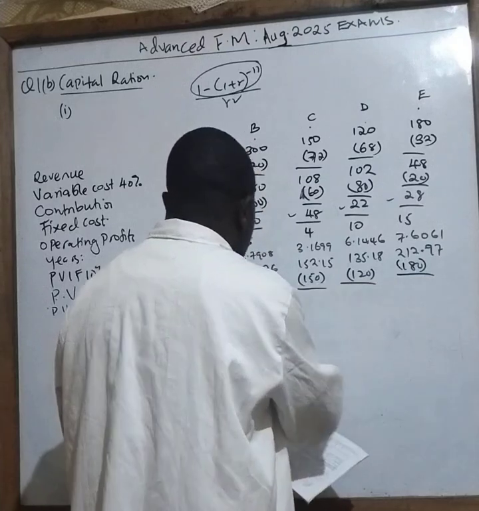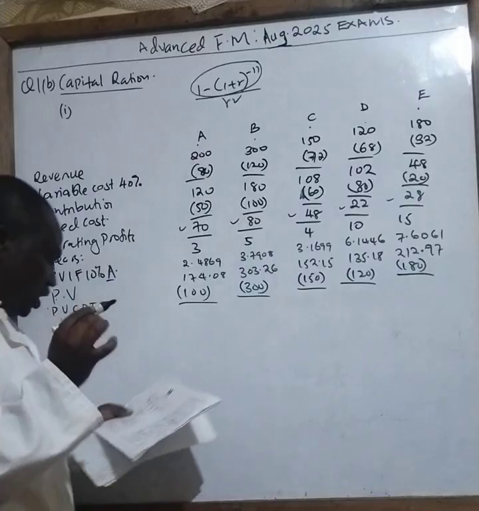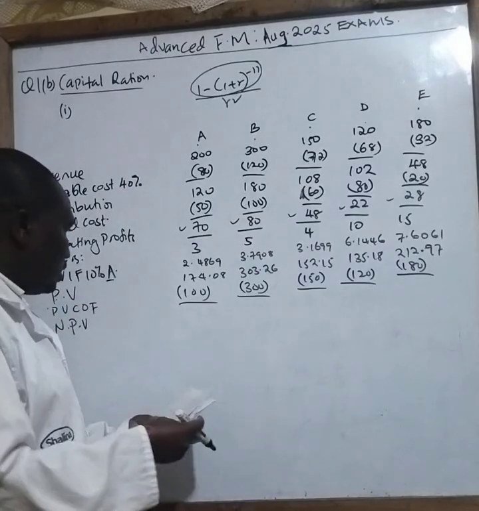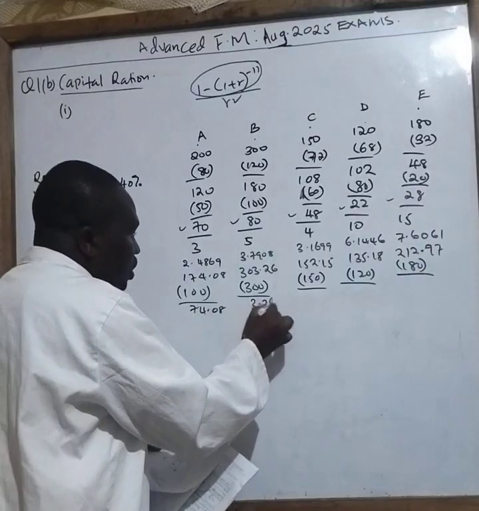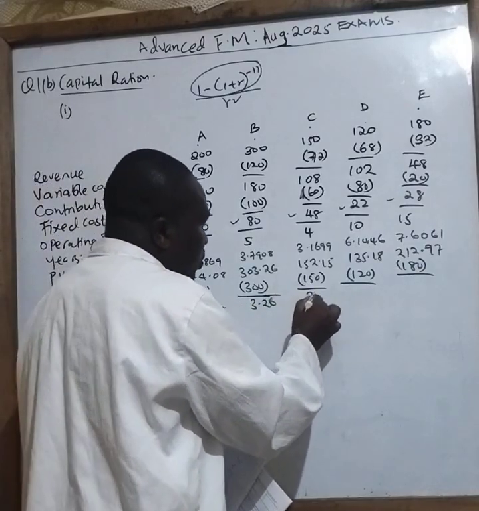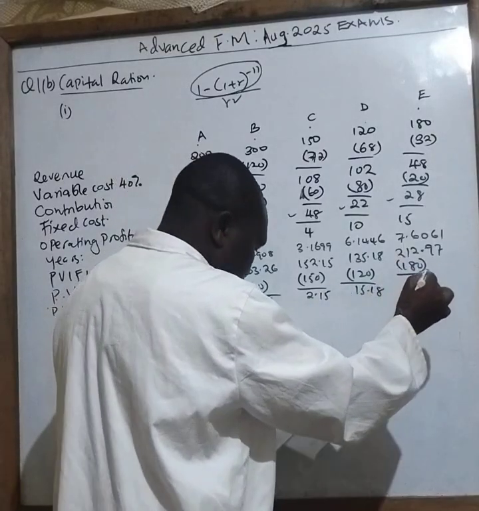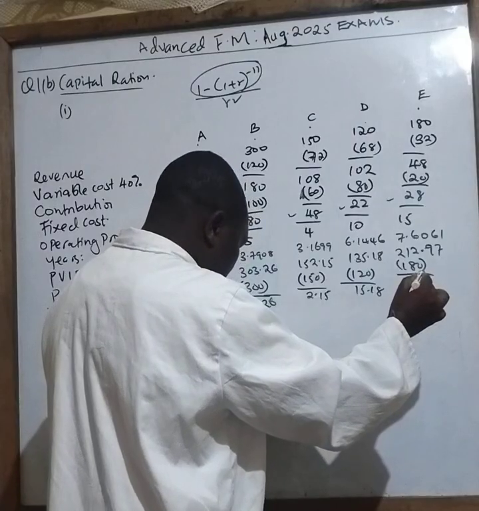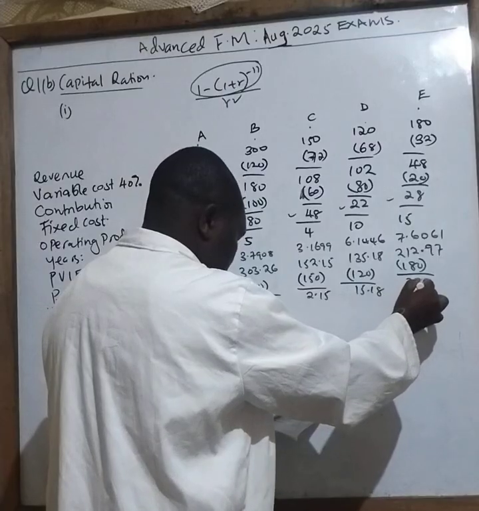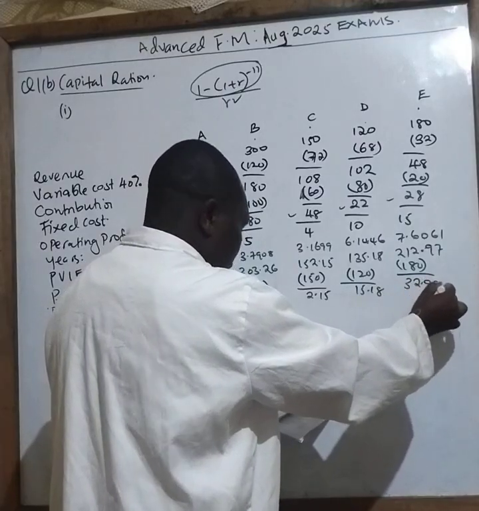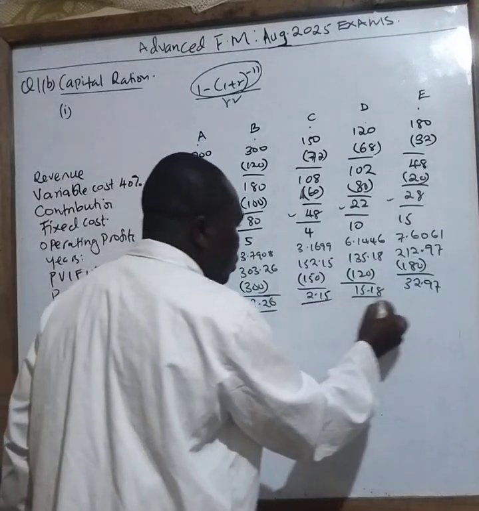So when you subtract this, class, the answer you get is what you call net present value. So the net present values are 74.08, 3.26, 2.15, 15.18, and the last one is 32.97. Are you seeing that, class? So that is how you are supposed to do that.